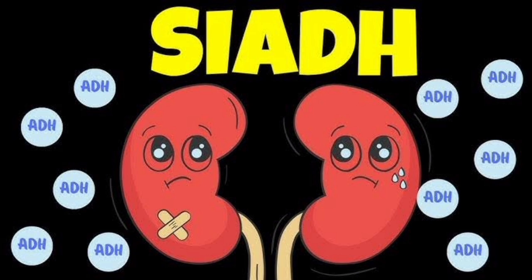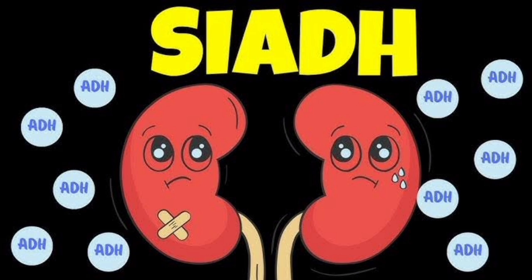So how is SIADH diagnosed? Lab investigations: we do serum sodium, potassium, chloride and bicarbonate, plasma osmolarity, serum creatinine, blood urea nitrogen, blood glucose, urine osmolarity, serum uric acid, serum cortisol, toxicology screening. Full septic workup: full blood count, ESR, CRP, sputum culture, blood culture. Radiology: chest X-ray, CT chest, brain CT or MRI. So we are doing the electrolyte levels, creatinine, blood urea nitrogen, blood glucose, urine osmolarity, serum uric acid, serum cortisol, toxicology screening, and a full septic workup.